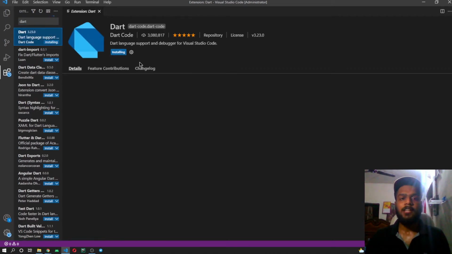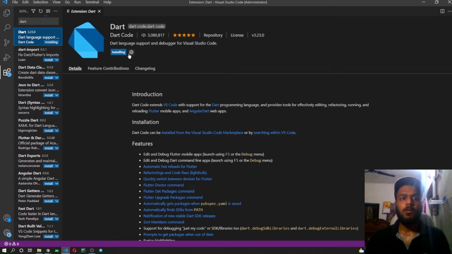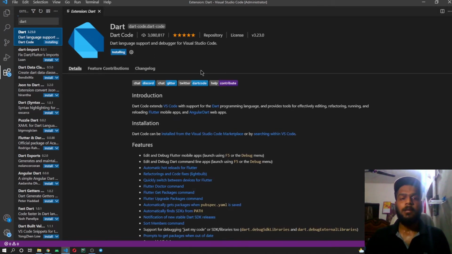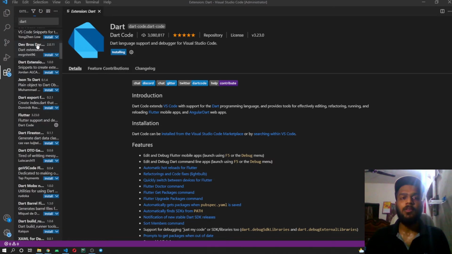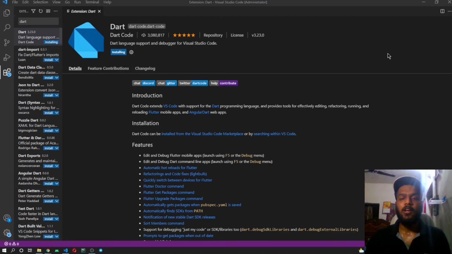For me, you can see that Dart is still in the install process, so I'll wait for now. Sometimes Dart may show installing for you although it is completely installed inside your PC and it is working fine and all the apps are running. So you don't need to worry if it shows installing like it is showing me. Although it is installed, as we run the Flutter Doctor command, it will show us that it is installed and the setup for VS Code is also completed. I'll also show you how you can create a new Flutter project inside VS Code. But first let us see how we can create an emulator inside our Android Studio.